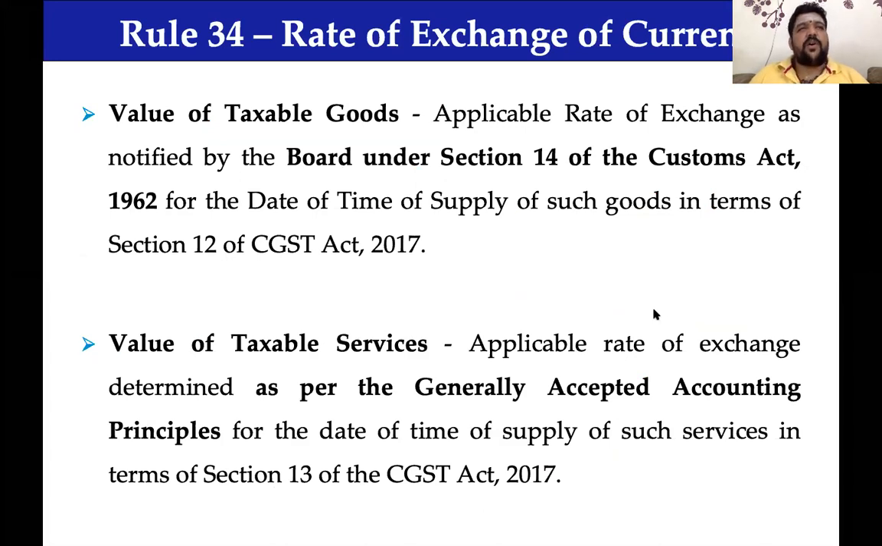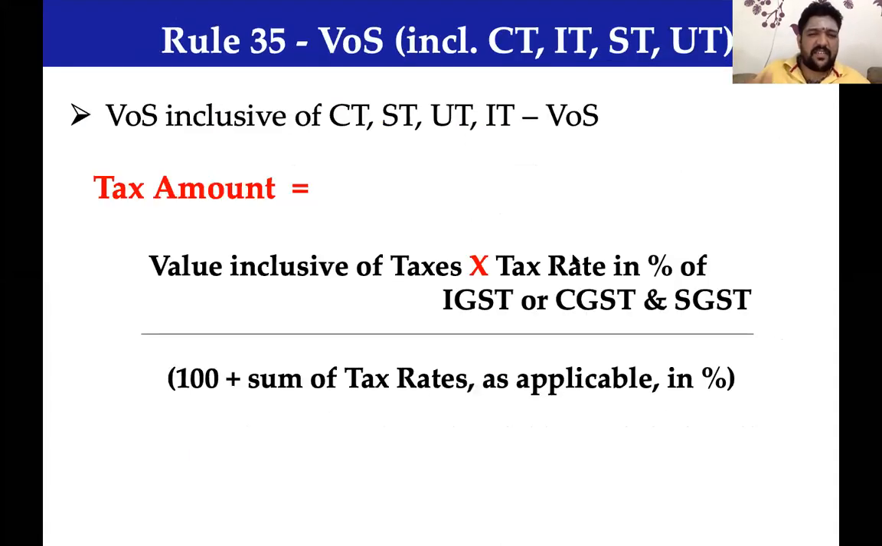Rule 34 talks about how to determine the exchange rate, if foreign currency is involved. If it is goods, don't be bothered, the customs rate will be the rate. If it is services, again, don't be bothered. It is as per your generally accepted accounting principles. So AS 13, I believe AS 13, I'm not sure. My memory serves me, it is AS 13.